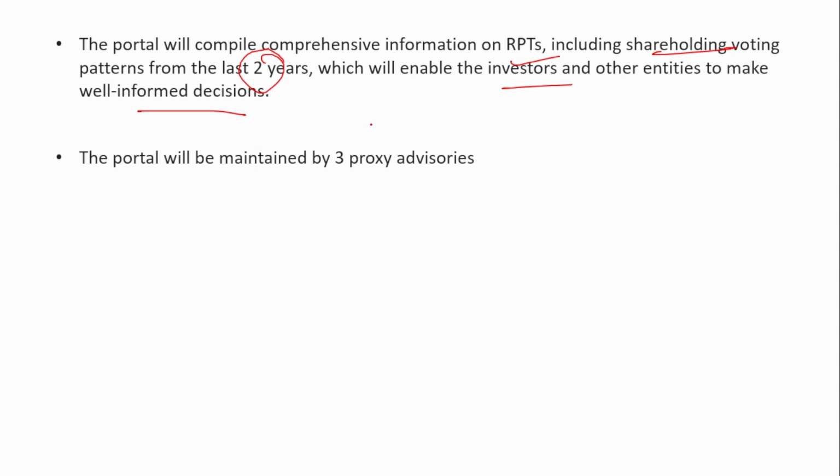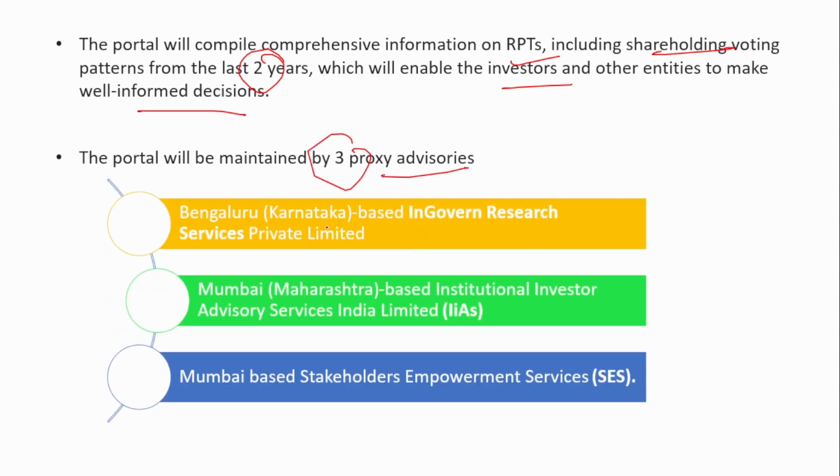The portal will be managed by 3 proxy advisories. Those 3 are the Bengaluru-based InGovern Research Services Private Limited, the Mumbai-based Institutional Investor Advisory Services India Limited, and the Mumbai-based Stakeholders Empowerment Services. Remember these 3 proxy advisories. One is InGovern Research, next is Institutional Investor Advisory Services, and the last one is Stakeholders Empowerment Services.